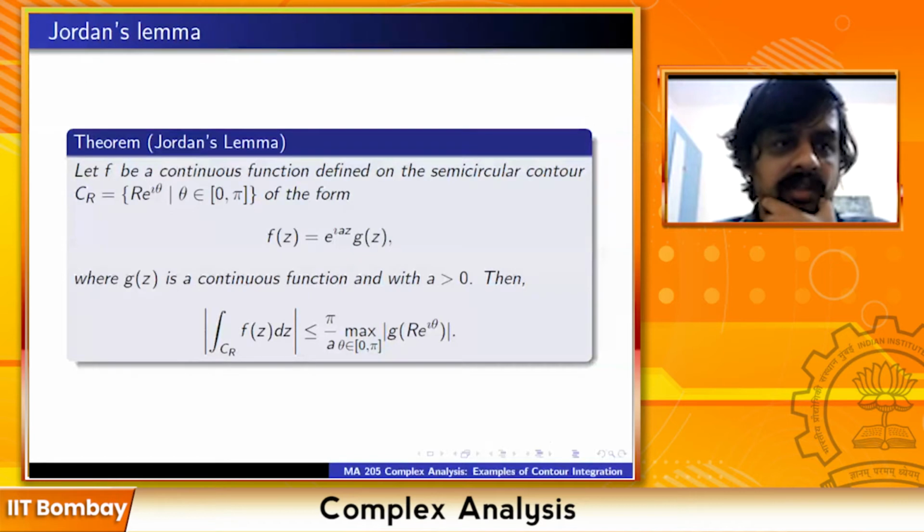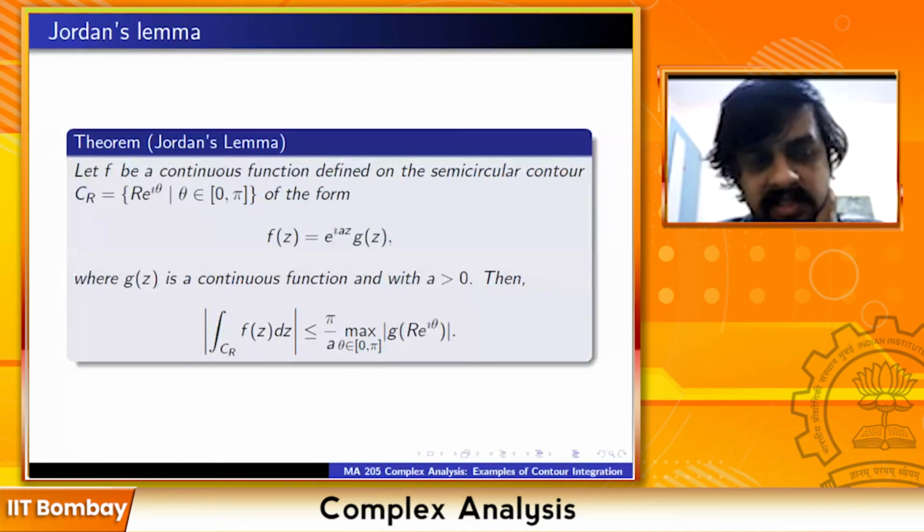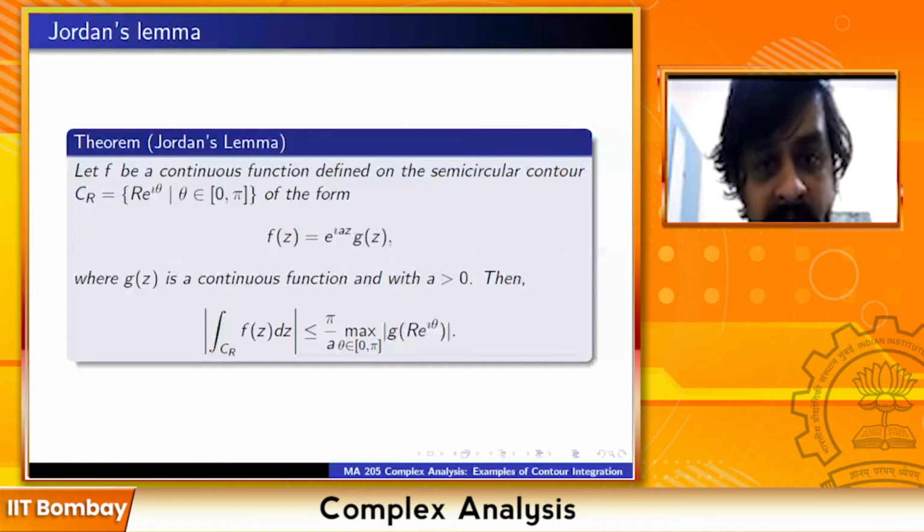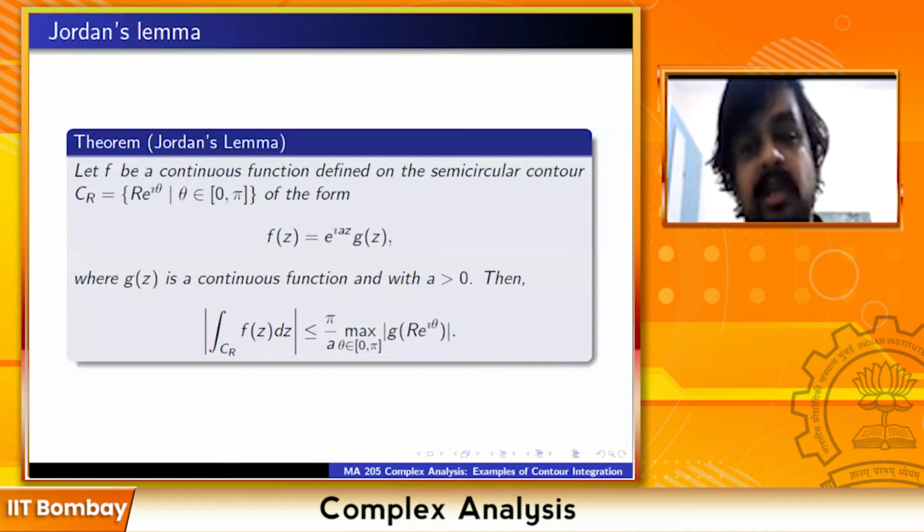So now let's come to a lemma. First let's prove this so-called Jordan's lemma and then use it in one of the computations. This says that if you have a continuous function f defined on the semicircular contour CR, which is r e raised to i theta, theta varies from 0 to pi, of the form f(z) equal to e raised to i a z times g(z), where g(z) is a continuous function and with a greater than 0, then the modulus of the integral of f over CR is bounded by pi upon a times the maximum value of g on the semicircle.